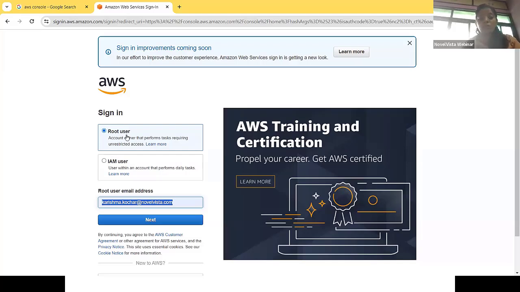So one is the main user and the others are sub users. Whenever you create an account on AWS, you should be considered a root user, and inside a root user you can create multiple IAM users and decide whatever permissions we need to give these sub users. But the root user can access all the services of AWS.